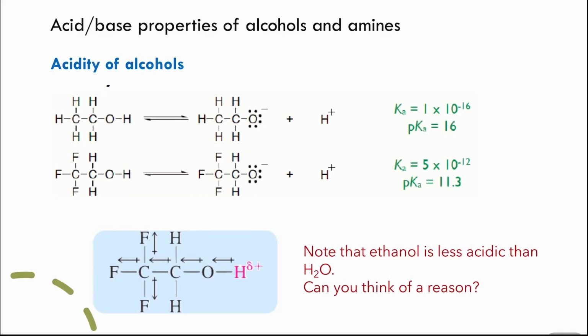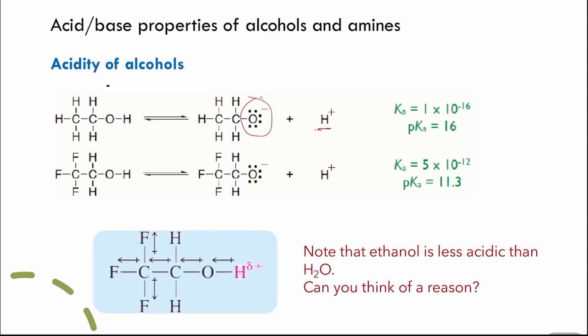Now let's talk about the acid-base properties of alcohols and amines after we have covered the topic of acids and bases. So alcohols first. Alcohols act as very weak acids. In water, they can dissociate to give you the conjugate base, which is the alkoxide ion, and the hydrogen or the proton.